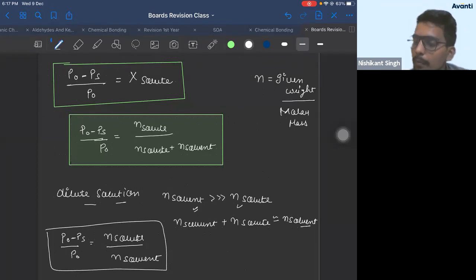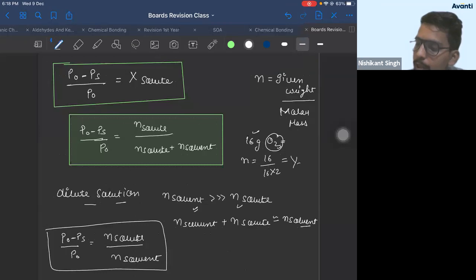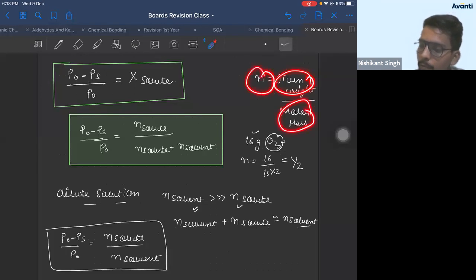For example, if you have 16 gram O2, what is the number of moles in 16 gram O2? What is the weight given? 16 gram. What is the molar mass of O2 from the formula? Oxygen is 16, 2 atoms, so into 2. So the number of moles will become half. So if you divide the given weight of substance by molar mass, you'll get the number of moles.